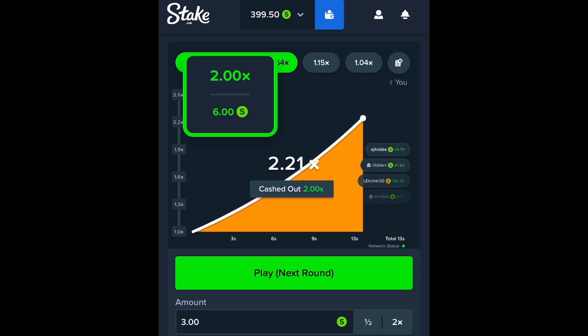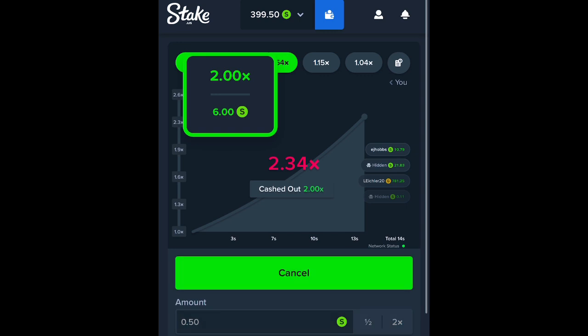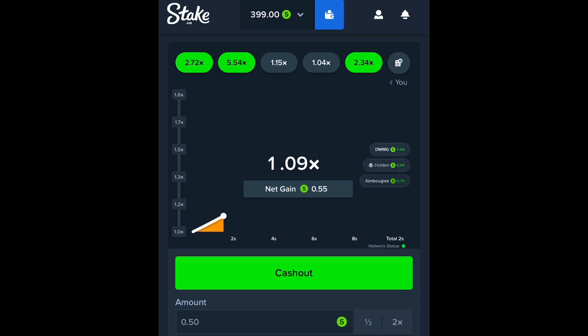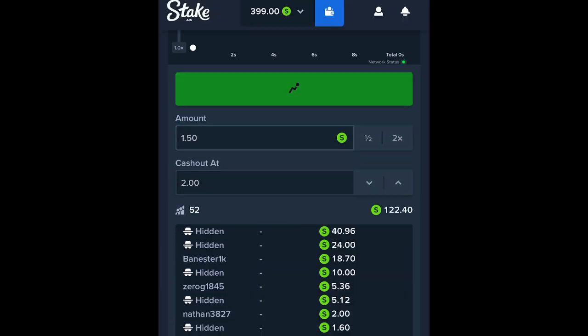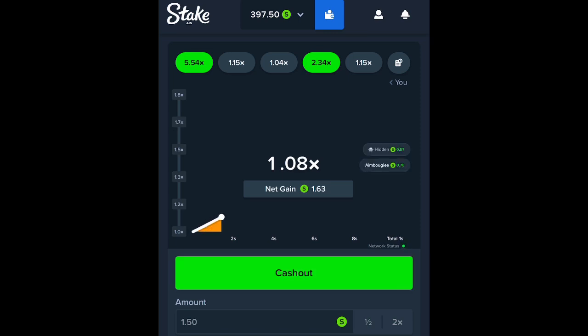All right, well, we're 50 cents away. Let's think about it like this. We're one more win away. We're one win away. Think about it like that. And it doesn't have to be this one. If it's this one, we're there, you know. But if it's the next one, then we're there. So we're just looking for one more win. All right, well, here we go. And you might say, whoops, that's 50 cents. 150, here we go. One more win away. All we need is one more cash out before we crash out.